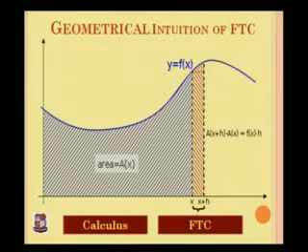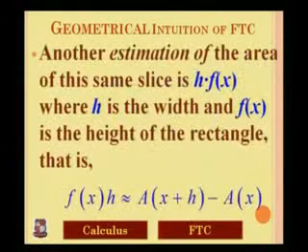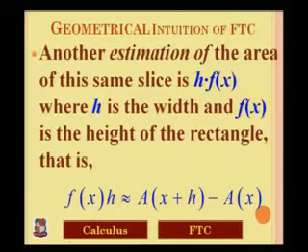In the graph, f(x) is the height of the rectangle and x plus h minus x is the width of the rectangle, which will give us the area of the rectangle. That means we have two different approaches to estimate the same area, and we can compare those two values. Then we get the equation f(x) times h, which is approximately A(x plus h) minus A(x).